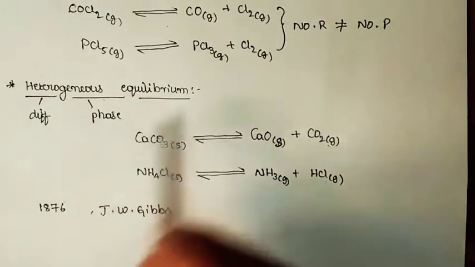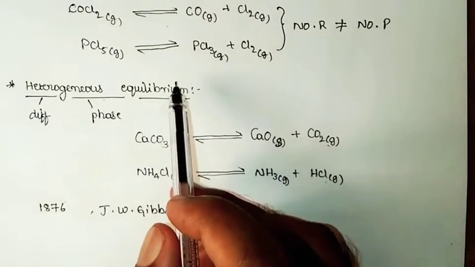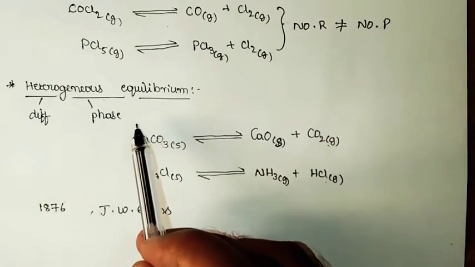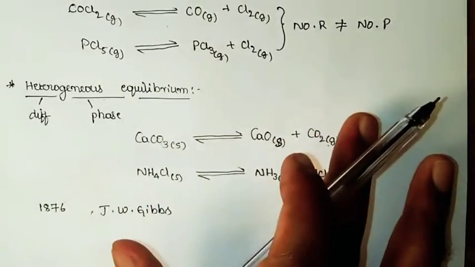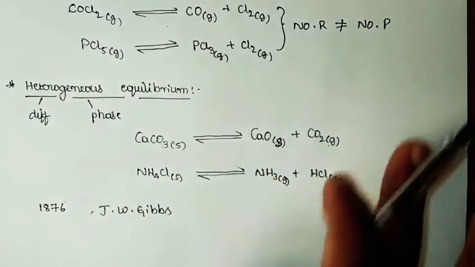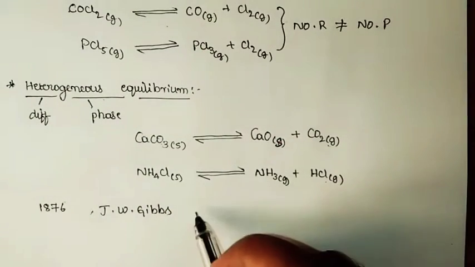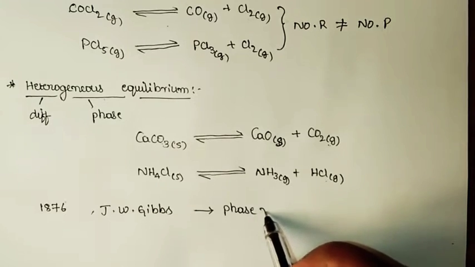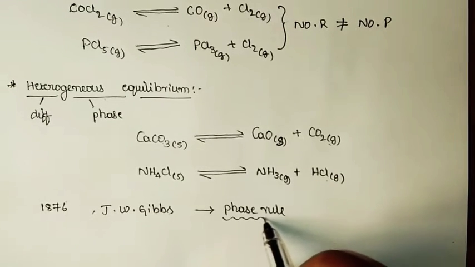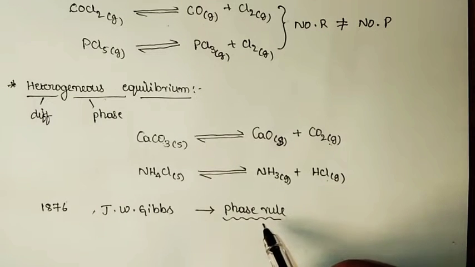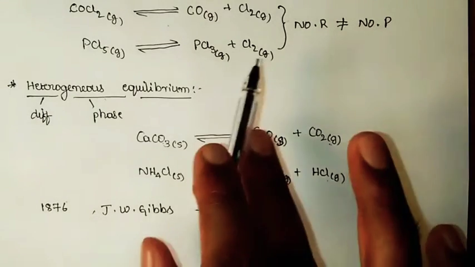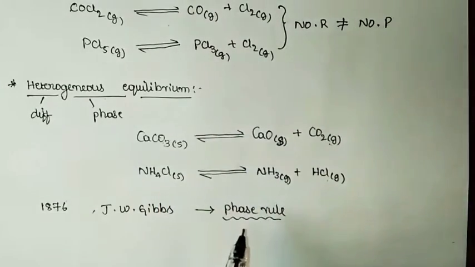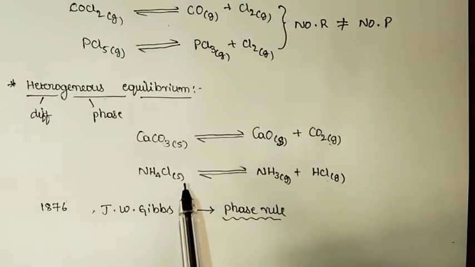In the year 1876, while investigating the heterogeneous equilibrium, Gibbs observed many important factors, and in order to explain all those things, he proposed one important concept that is called the phase rule. This is the most important parameter we need to learn to understand the concepts that come under phase equilibrium. This phase rule is a very important tool, and it is used for the quantitative treatment of